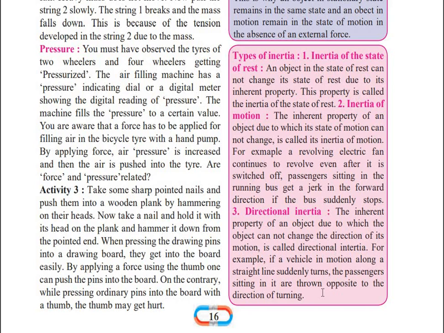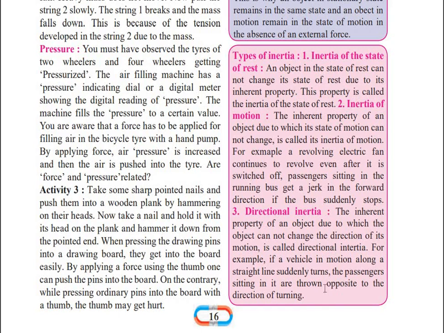Our body has the tendency to remain in the straight direction only, and when the turn suddenly comes, the body refuses to go in that direction immediately. So that is directional inertia. It is the inherent or natural tendency of an object to remain in the direction of motion only. This is directional inertia.